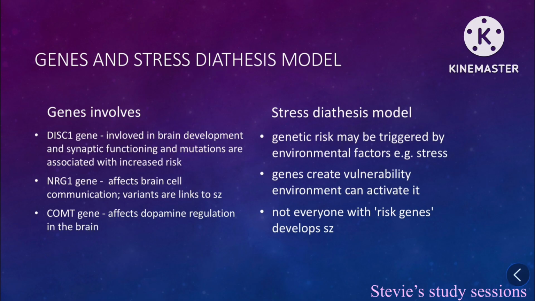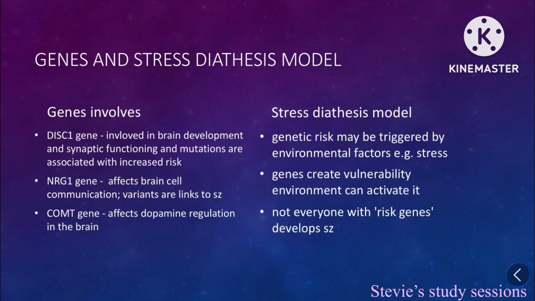Genes involved with schizophrenia and the stress diathesis model. Genes involved: the DISC1 gene. This gene is involved in brain development and synaptic functioning, and mutations are associated with increased risk of schizophrenia. The NRG1 gene. This gene affects brain communication, and variants lead to schizophrenia.